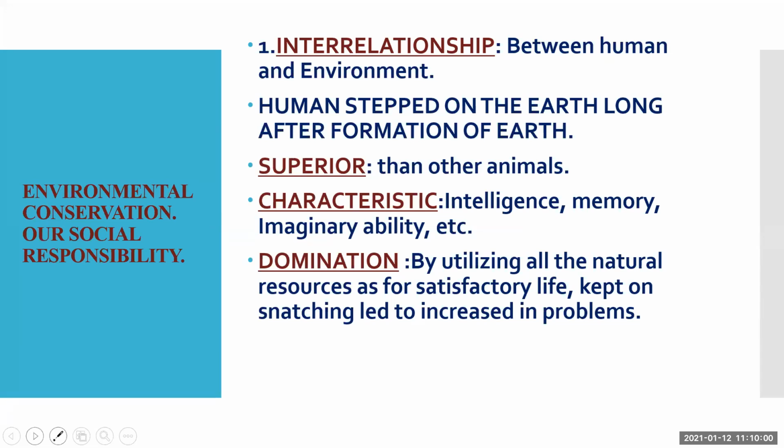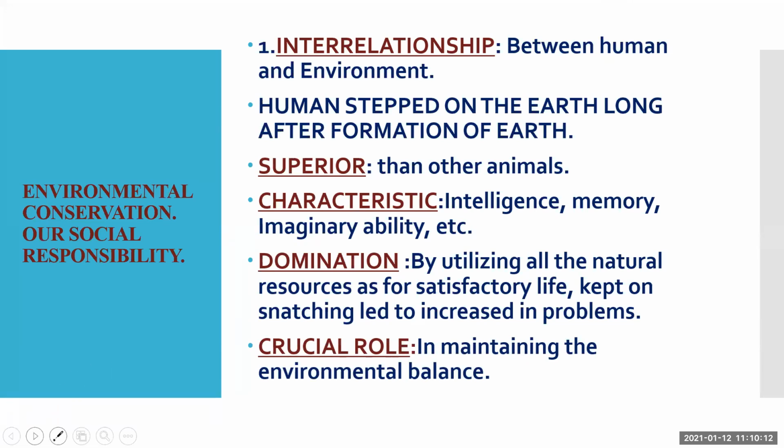What happened? He became greedy and he started snatching all the natural resources from the environment, and it led to increased problems. It is our crucial role to maintain the environmental balance, because when we are snatching all the natural resources from the environment for our personal greed, it is leading to problems, and those problems are affecting our life again. Our life means human beings, it is affecting the human being.